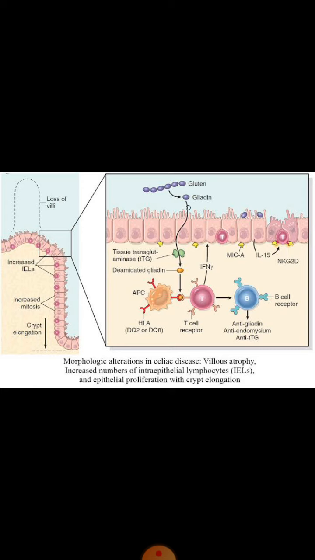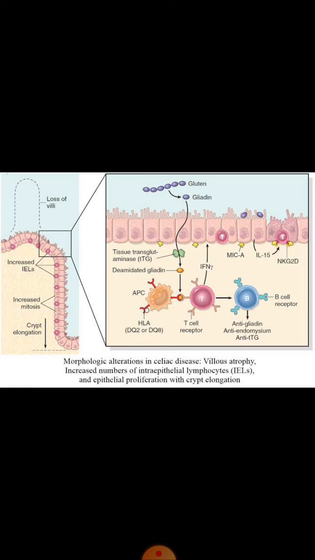After entering of the gliadin from the mucosa into the lamina propria of small intestine, it is acted upon by an enzyme in the lamina propria known as tissue transglutaminase. This tissue transglutaminase converts gliadin into deaminated forms and removes amide from the gliadin. This deaminated gliadin now is recognized by macrophages or dendritic cells, which are antigen presenting cells. These antigen presenting cells have MHC class II molecules on their surface which bind with these gliadin molecules.